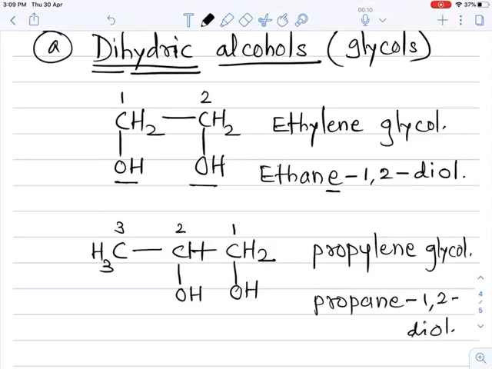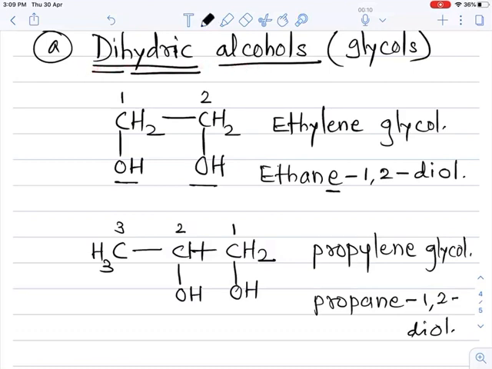Okay, so these are 2 examples of dihydric alcohol. What is meant by dihydric alcohol? Each molecule contains how many OH groups? 2 OH groups are present, and that's why this is the class of polyhydric alcohol, that is dihydric alcohol.